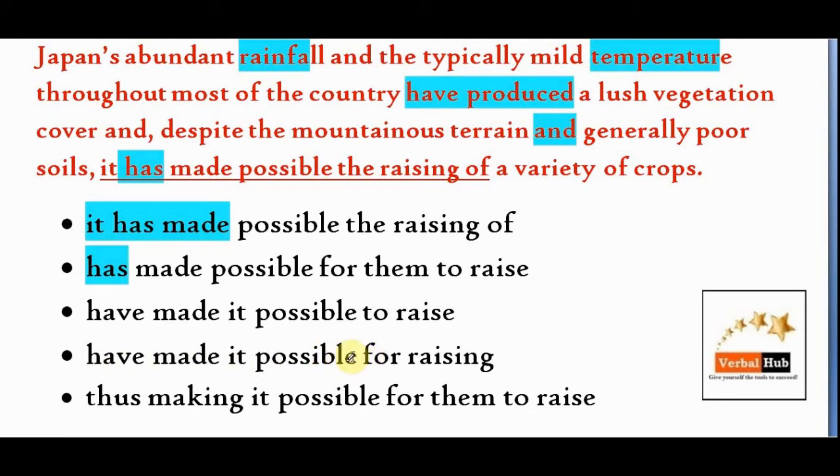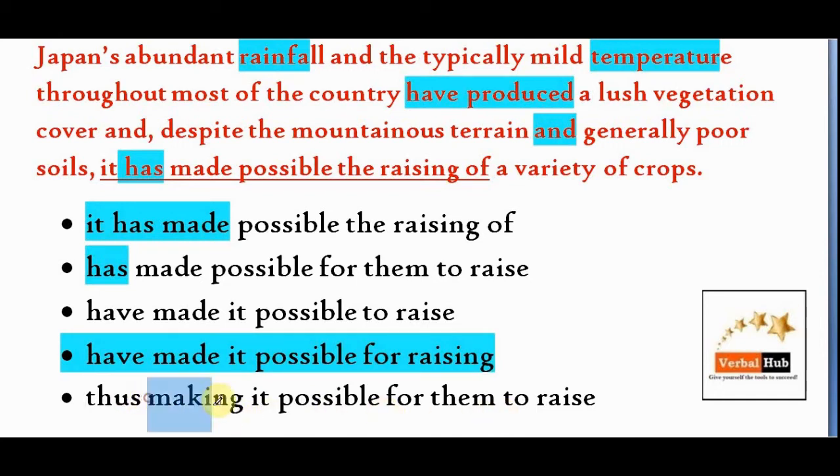Alright, so subject verb agreement is fine, pronoun is fine, but the problem is for raising. Remember, whenever we talk about purpose, it should be to plus verb. So have made it possible, for what reason? To raise a variety of crops. That's why it should be to raise. So option D out.